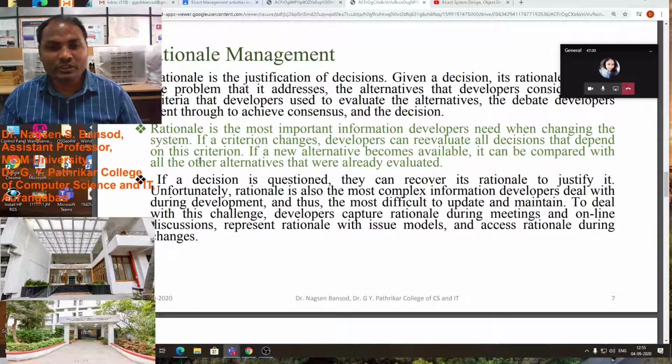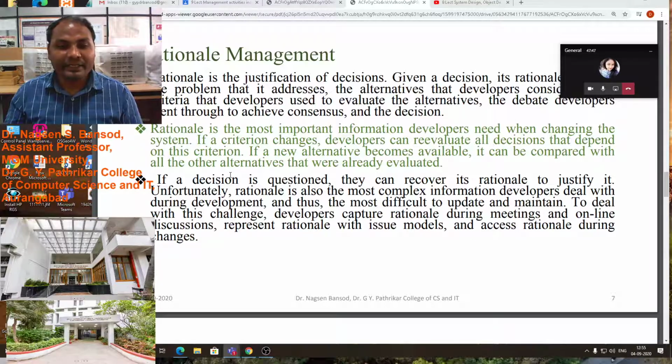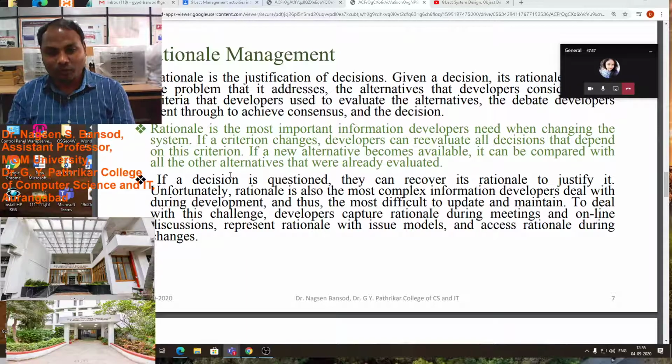Rational is the most important information developers need when changing the system. When changing the system, developers require very much information from the client. If the criteria change, developers can re-evaluate all the decisions that depend on this criteria. Suppose we have already collected information, now the criteria is changed.